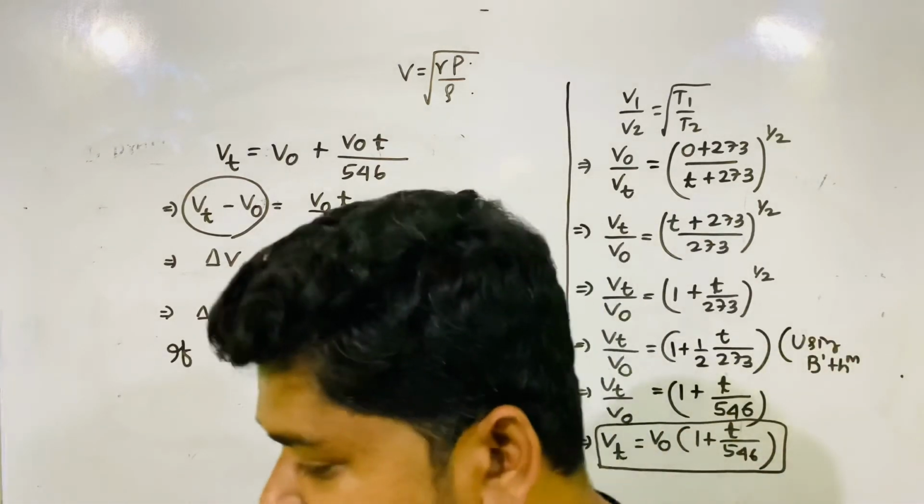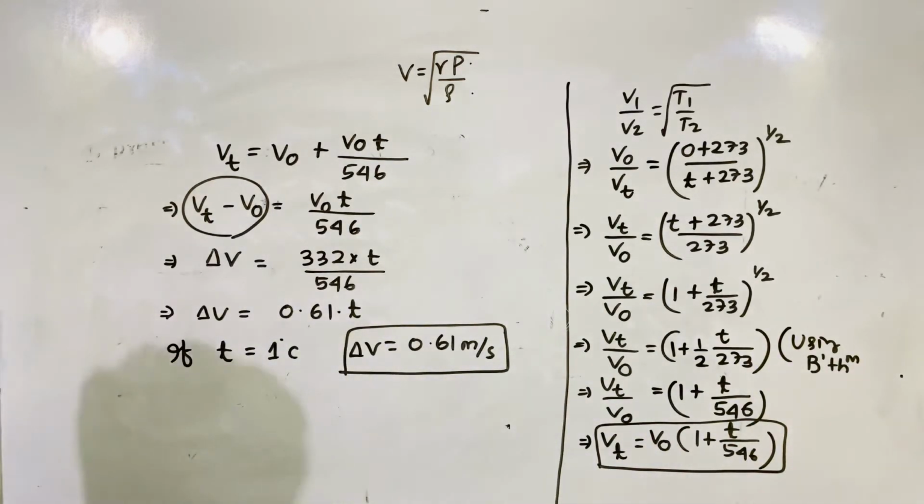Remember this line. So this is the dependence of velocity on temperature.